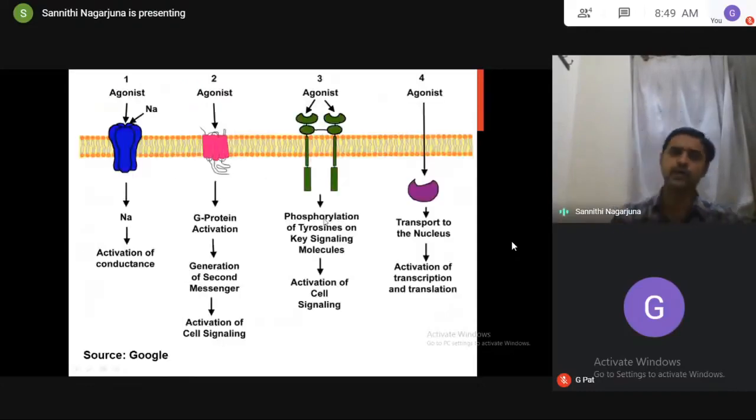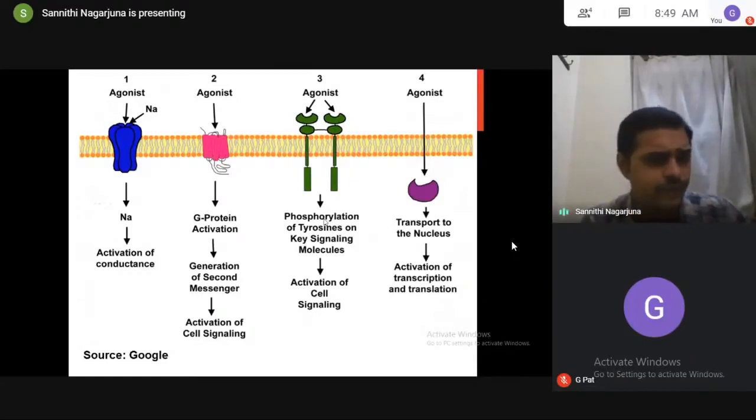And finally, this is the broad representation about 4 types of receptors. So have a look at this. See, this is G protein coupled receptors. From this, you can understand the 4 types of receptors at a glance.